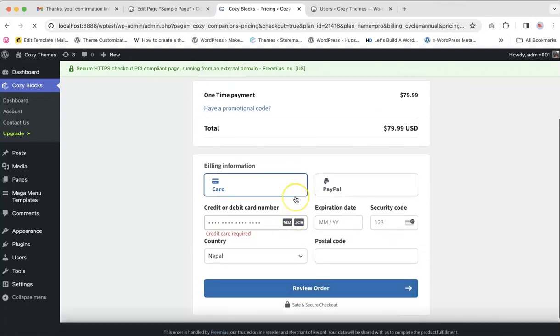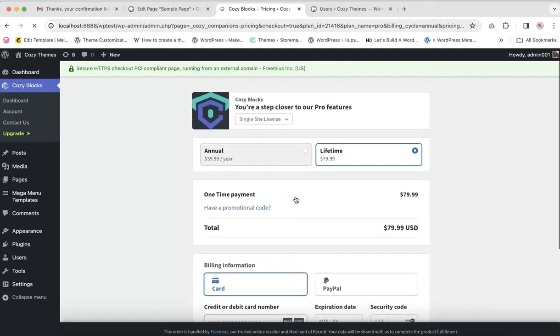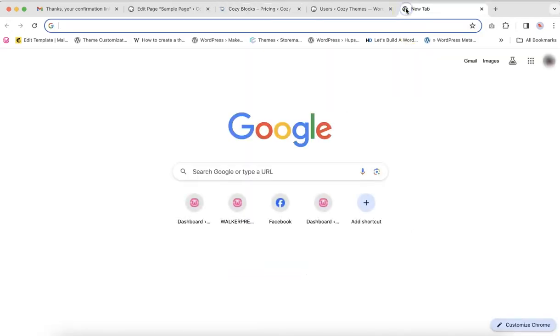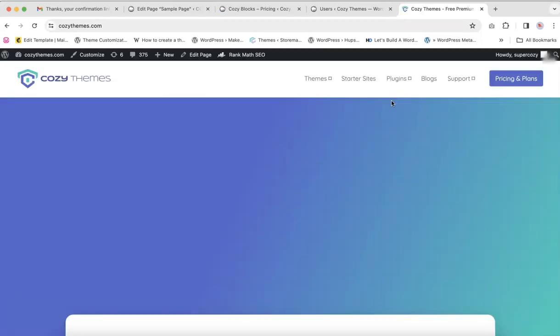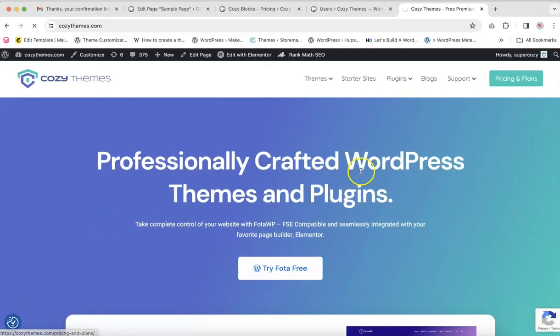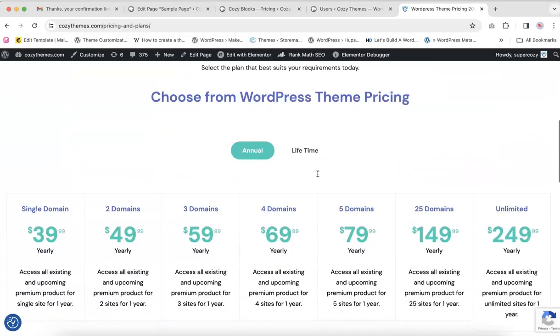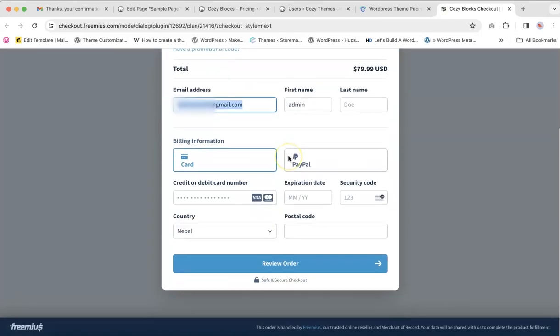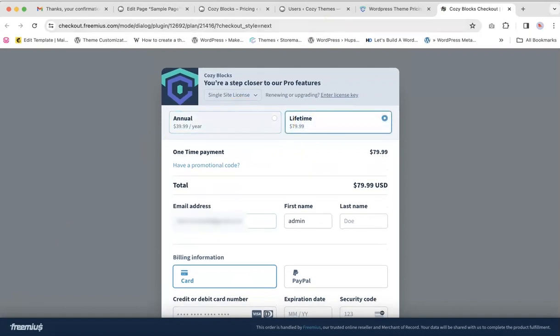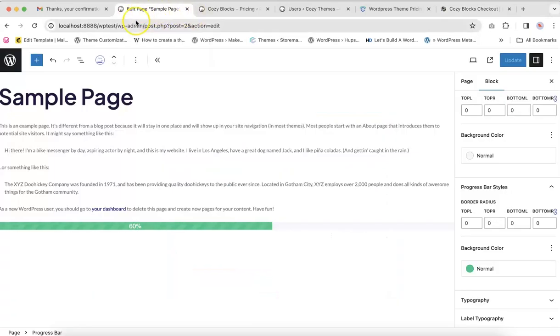So you can enter your details here and review your order, or you can head up to cozythemes.com and head to the pricing and plans, and you can find the price listings here as well. So click on the buy now button, and you can proceed accordingly. Now after the completion of your purchase, you'll be receiving a license key in your email.